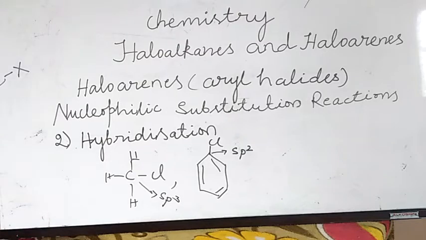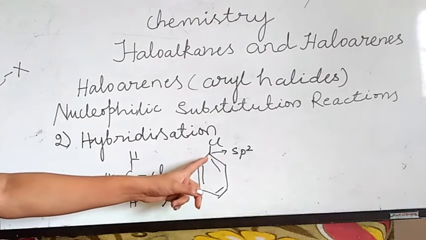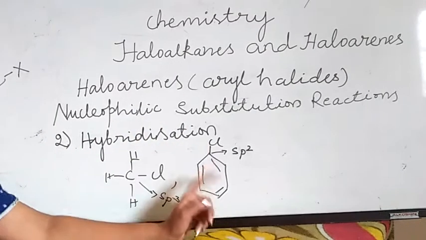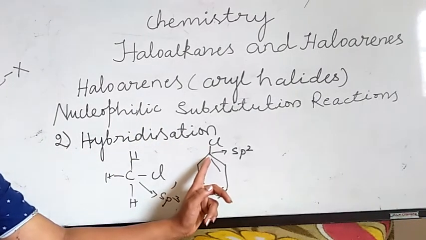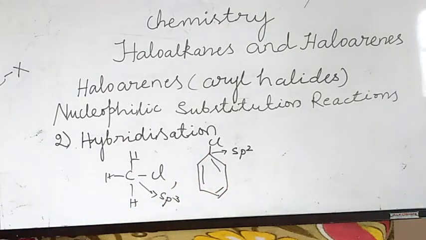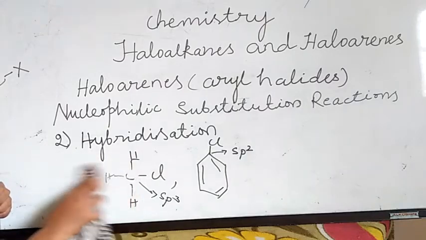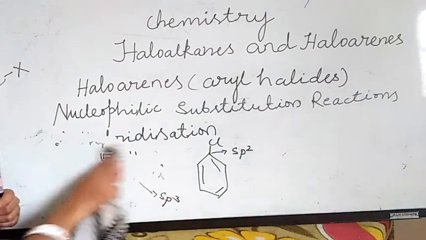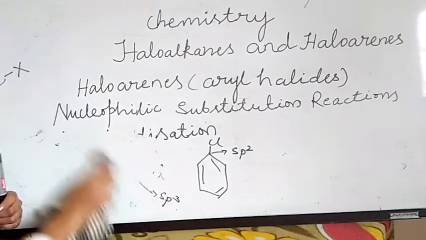Hence, breaking is very difficult and they are less reactive towards nucleophilic substitution reactions. If the breakage of C-Cl is easy, they will undergo nucleophilic substitution reaction. If the breakage of C-Cl is very difficult, they will not. Okay, the number 3 is the C-X bond.